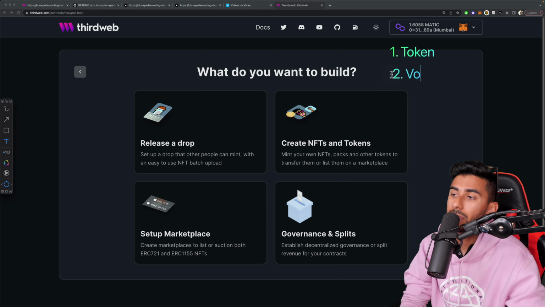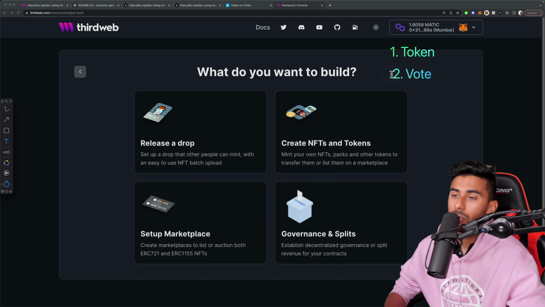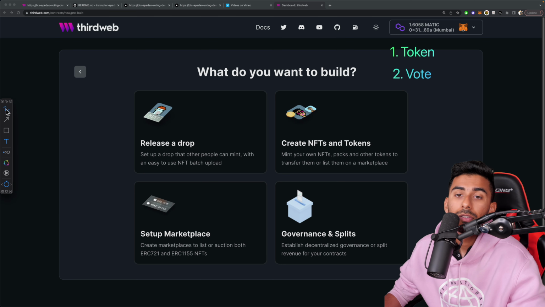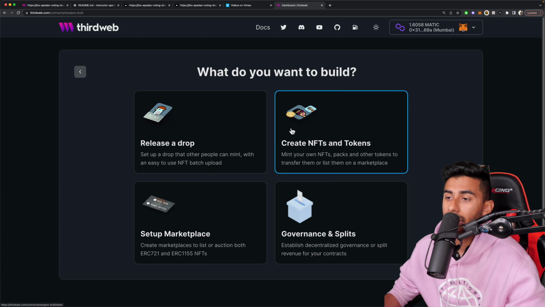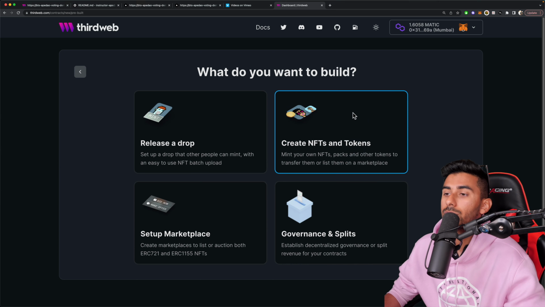And two, we want to be able to build votes, so then we can have actual proposals and we can have voting powers, etc. So we want to do it in that order. Let's go ahead and build out our tokens first. And then we're going to do our governance and splits, which is where our votes are going to be.